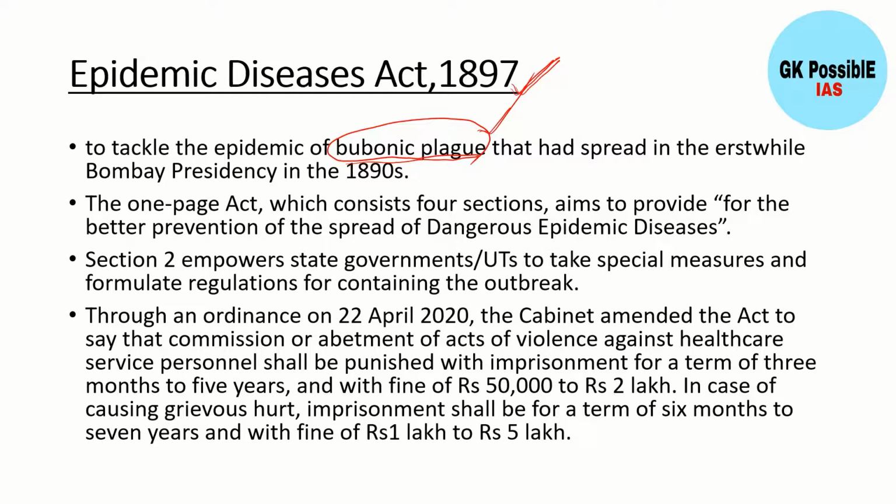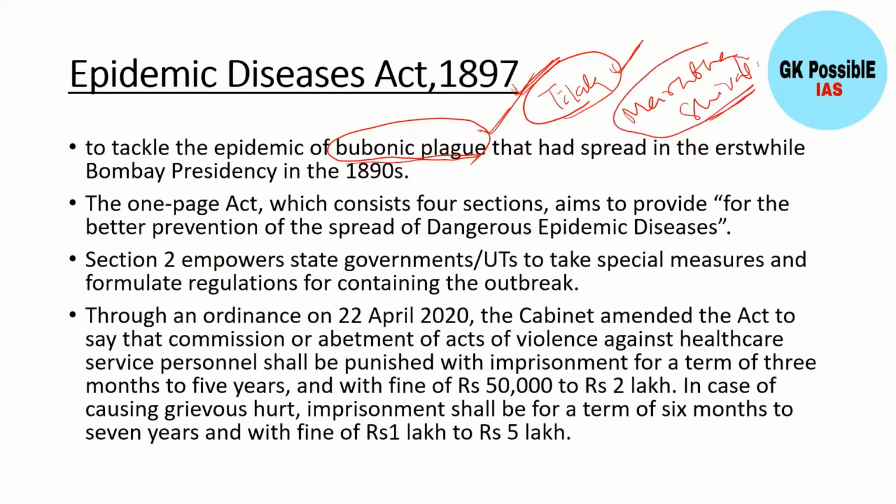And one interesting fact with this: Bal Gangadhar Tilak, at that time, questioned in his Maratha and Kesari newspapers the British government's response to the plague, for which under this act he was imprisoned.